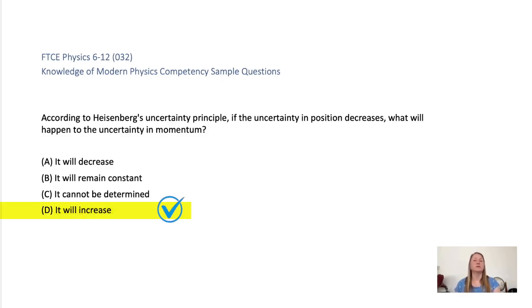It will increase. According to Heisenberg's uncertainty principle, the product of the uncertainties in the position and momentum of a particle is always greater than or equal to a constant. So if the uncertainty in position decreases, the uncertainty in momentum must increase for the product to remain above this constant. This principle arises from the wave-like properties of particles in quantum mechanics.